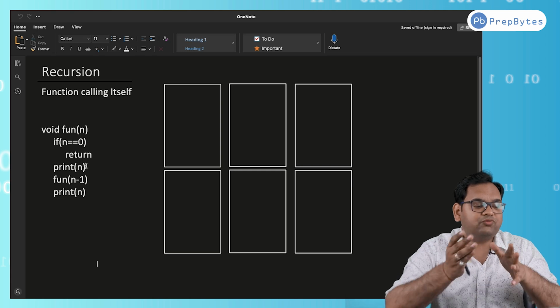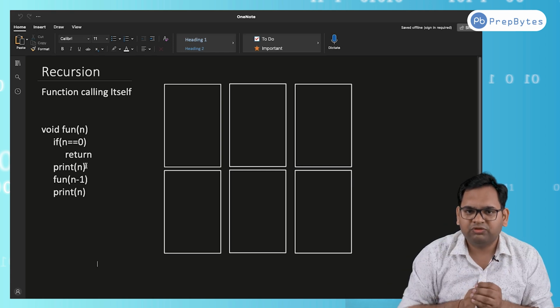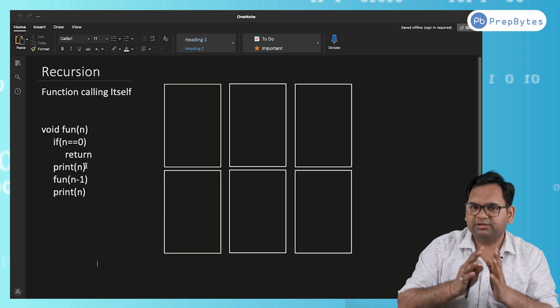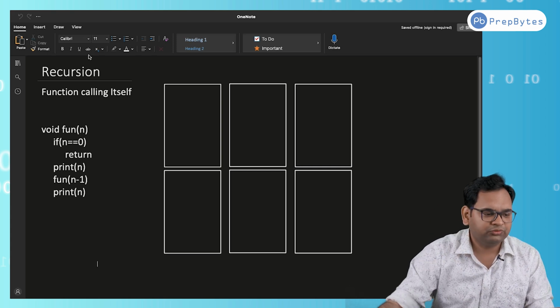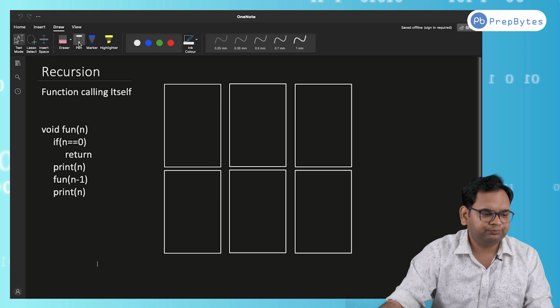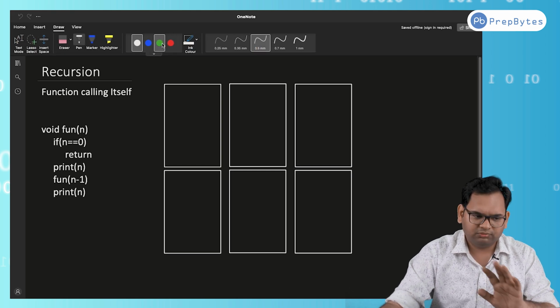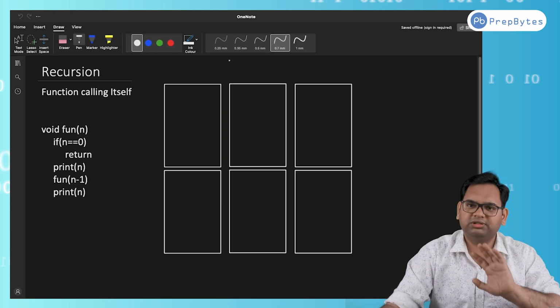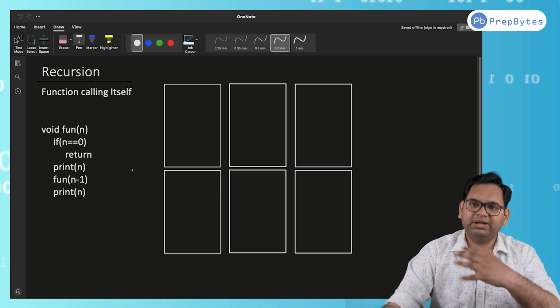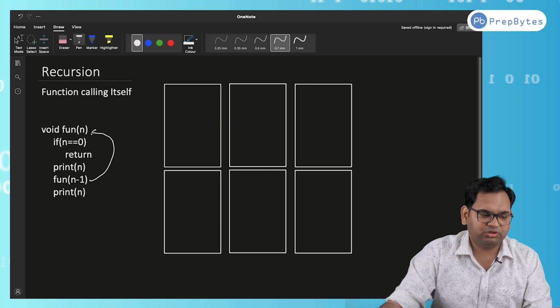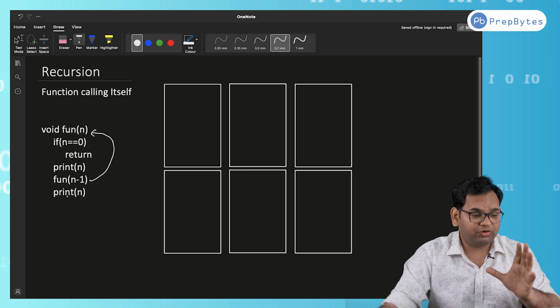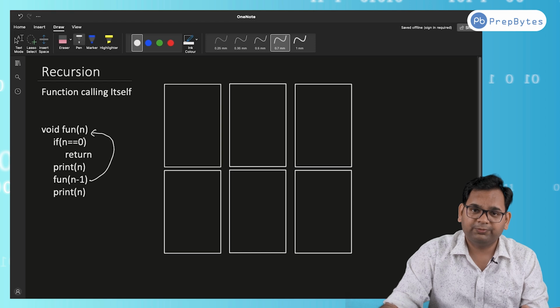So for that, I have taken a very simple example. I have a function which is returning nothing. It is taking n as a parameter. If n value is 0, then in that particular case, we just return, because the function is returning nothing. Then we print n. Then we call the same function with a value of n minus 1. So that is function calling itself.